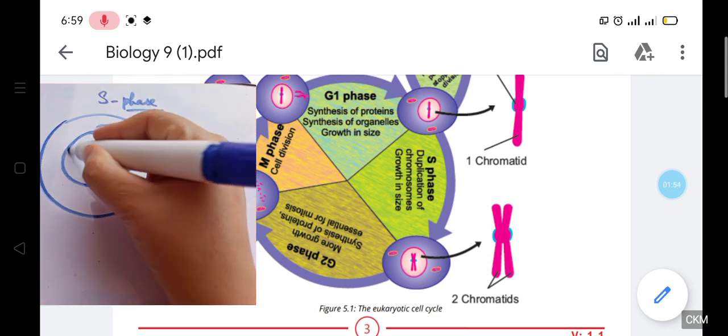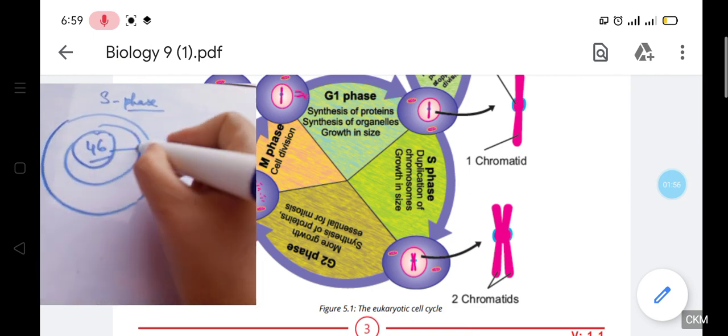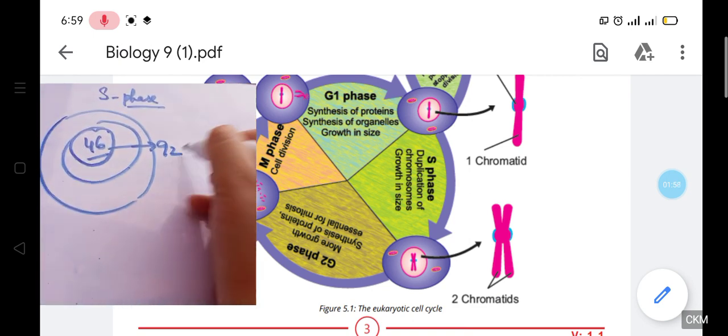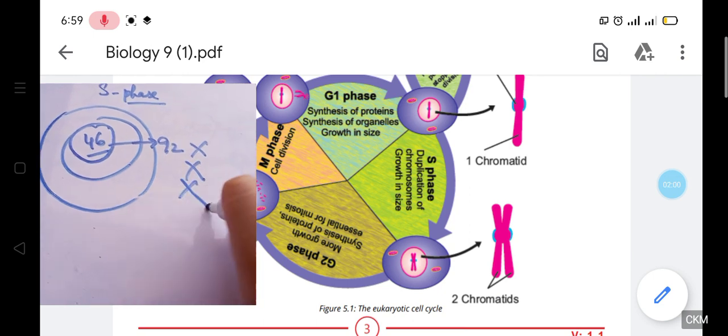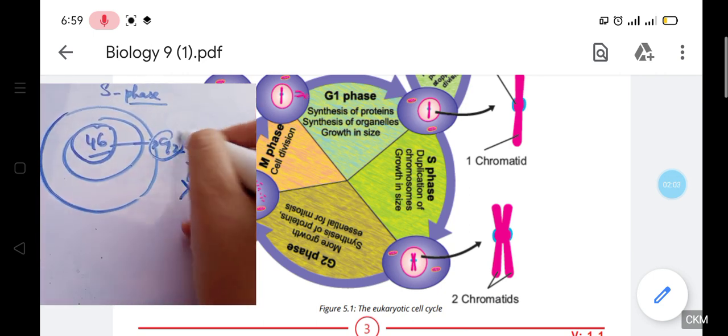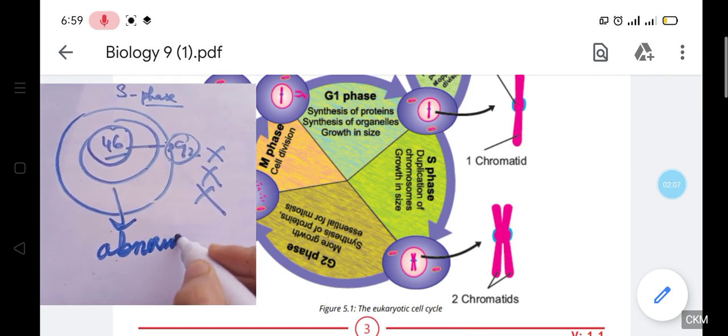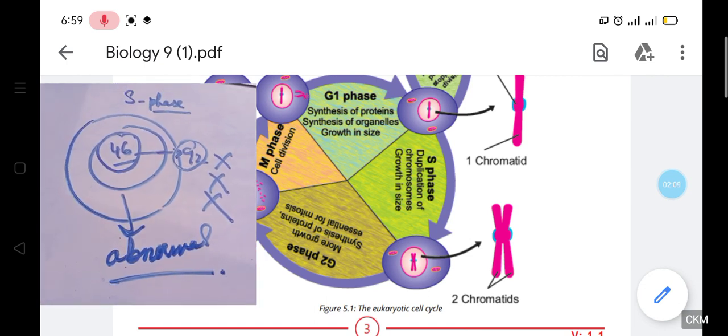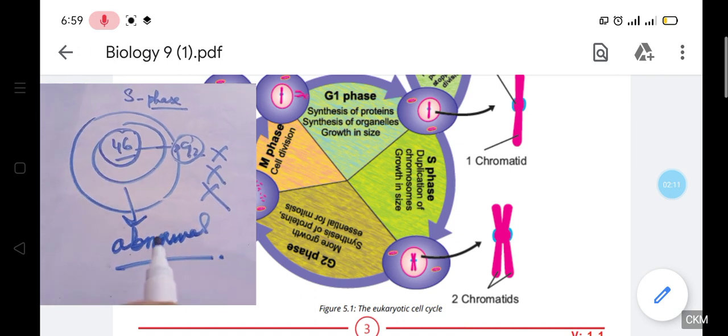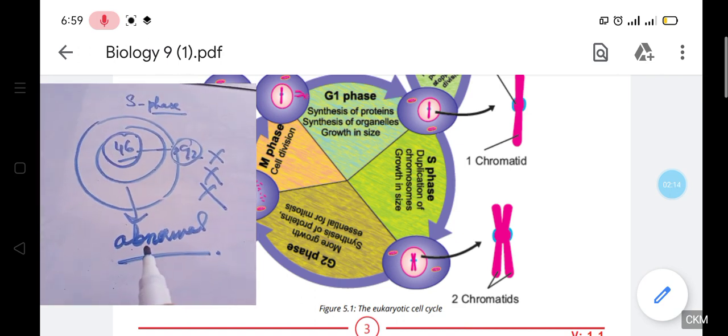So what does duplication actually mean? Does it mean there are going to be 92 chromosomes? No, never, ever. Because if this happens, then this human cell will be considered abnormal, and instead of human, we might become an alien.